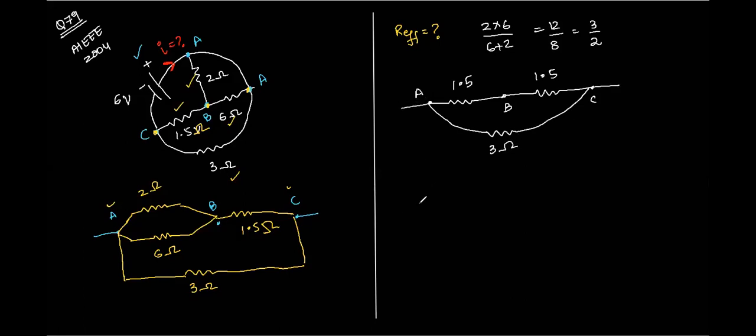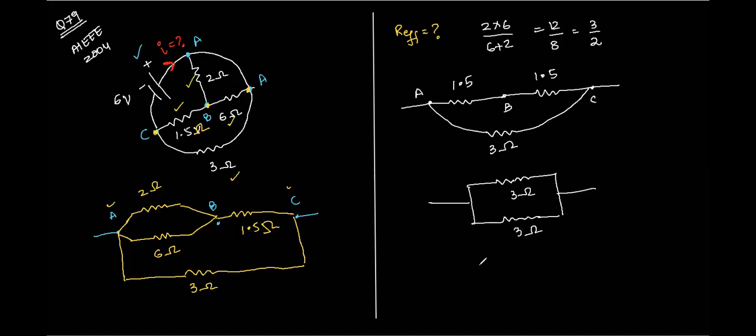So in the upper branch, what will be the net resistance, Atul? 1.5 plus 1.5. How much should it be? 3 ohm. 3 ohm, right? So this is 3 ohm and this is also 3 ohm, correct?